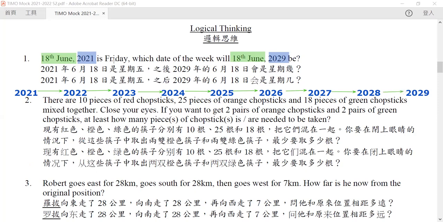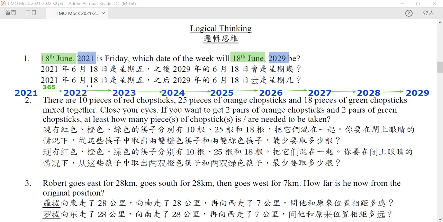Now notice the days that have passed is the same as the number of days for that year. So for you to go from 2021 to 2022, there are exactly 365 days that passed, because this is exactly the number of days of the year 2021.